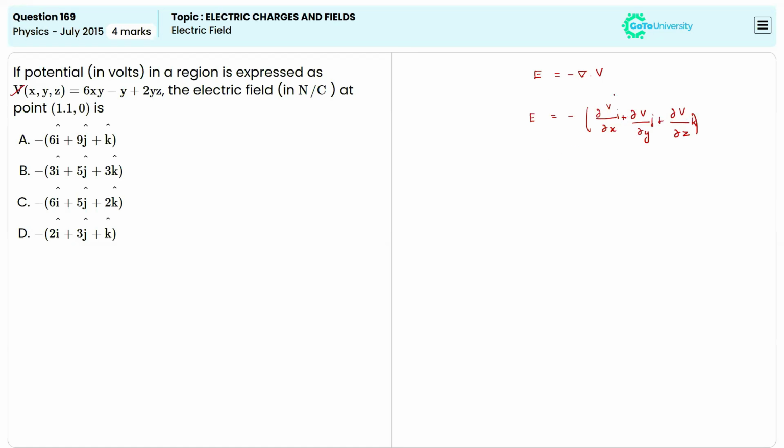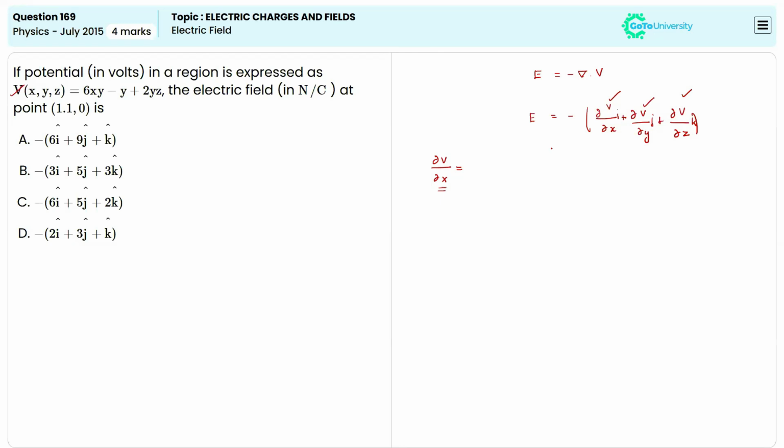Now we are going to calculate each term here: dou V by dou x, dou V by dou y, dou V by dou z. Dou V by dou x represents the change of the electric potential with respect to x.